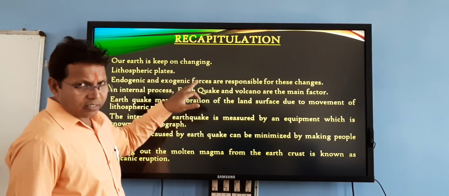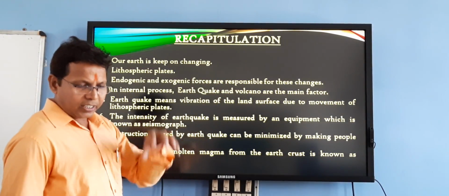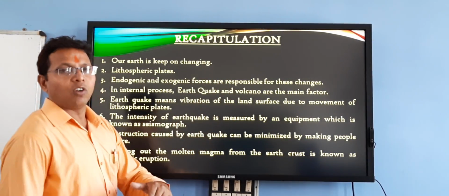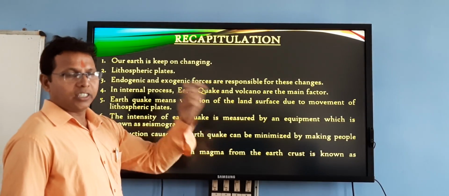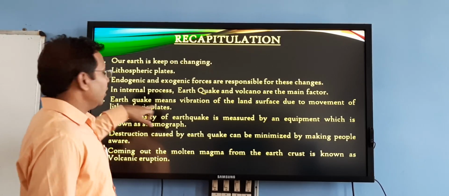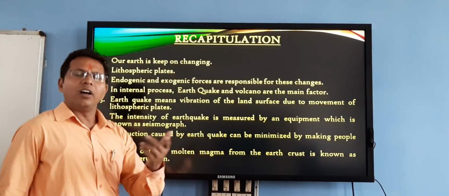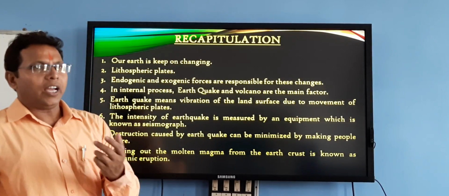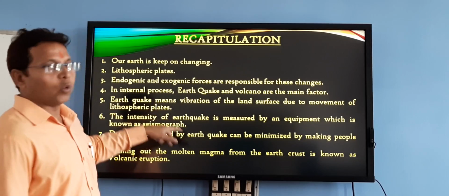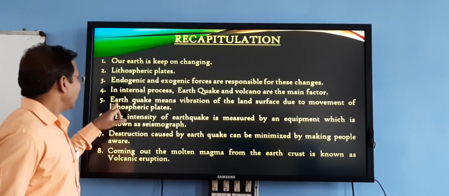Two forces act continuously on our earth, inside and outside. The inner force is known as endogenic, the upper force is known as exogenic. Due to endogenic forces, many phenomena can happen. The next point was earthquake. Earthquake also happens due to endogenic forces.